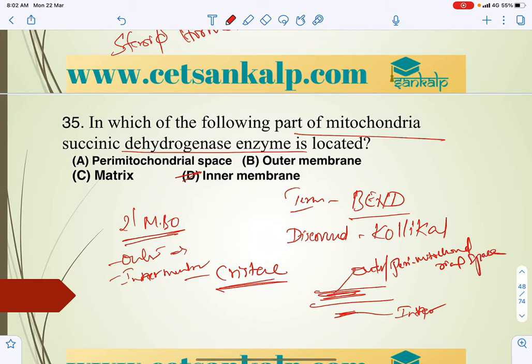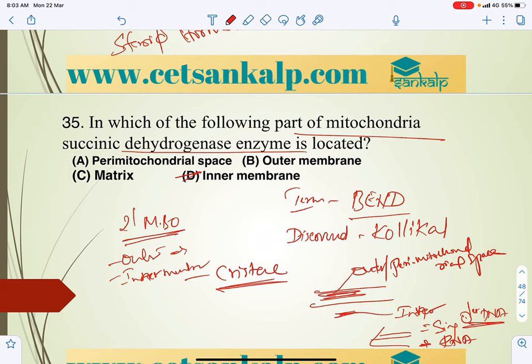So this is the outer compartment, and the inner compartment is the matrix, generally with a single circular DNA. It plays a major role, with self-regulating autonomic regulation.